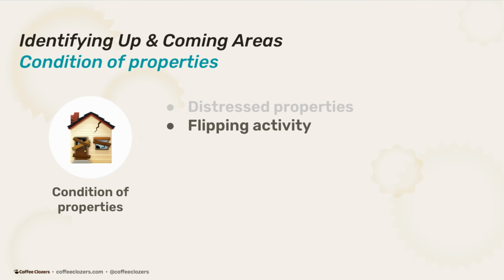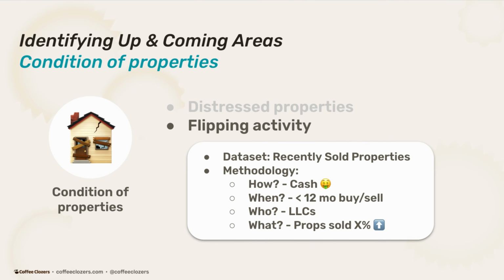Another thing that helps us to gauge condition of properties is flipping activity. Things we look at include recently sold property. So how do we know something was flipped, something was remodeled? And why do we even care? Flipping activity is really important because it helps to see areas that are being revitalized. So there's a new likely influx of population coming in, and they want to be in homes that they can live in from the jump. A lot of these properties are older, so there needs to be some sort of rehab to make it livable.